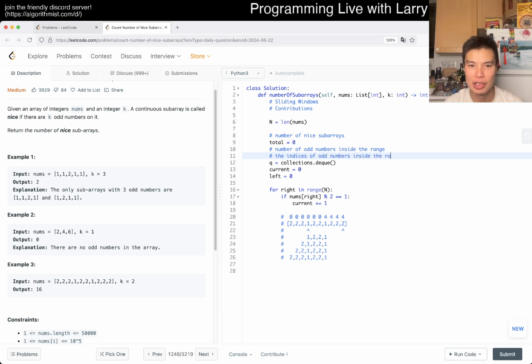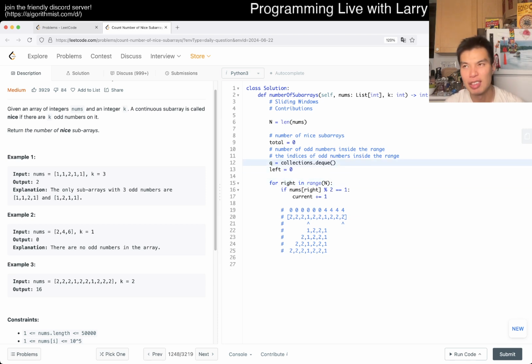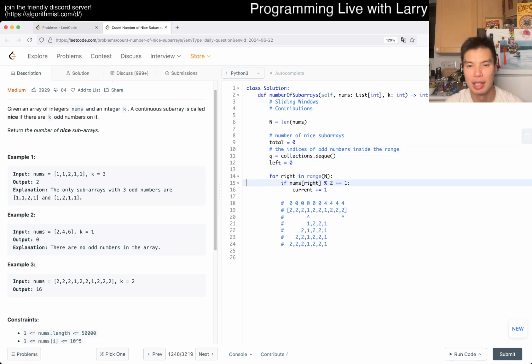And then now, because Q now returns, let's just say, the indexes of odd numbers, right, inside the range. So then now we don't need current, because current is just a proxy for the length of Q, which is going to be the number of odd numbers, right? So that's why we don't need it anymore. And here, as we do it, then Q that append, right.